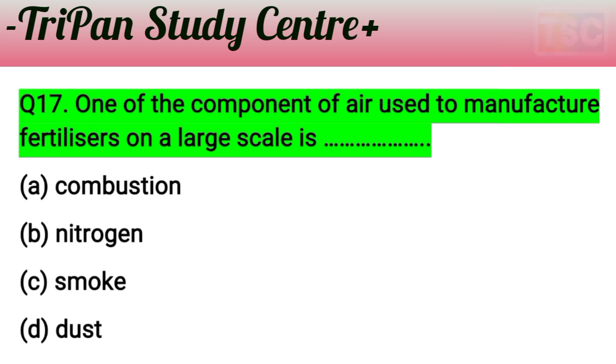Nitrogen is a fertilizer. You know that nitrogen is most important for agriculture. One of the components of air used to manufacture fertilizer on a large scale is nitrogen. So option B is correct here. Nitrogen, B option is correct. And let's see the next question here.